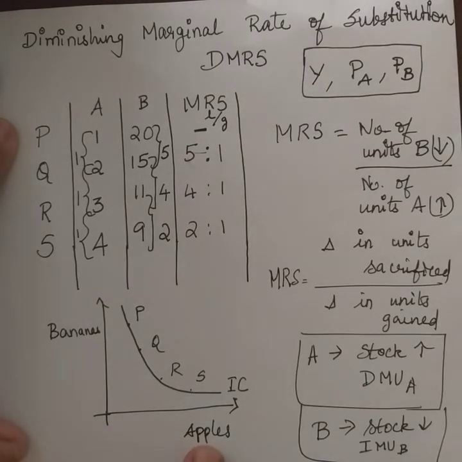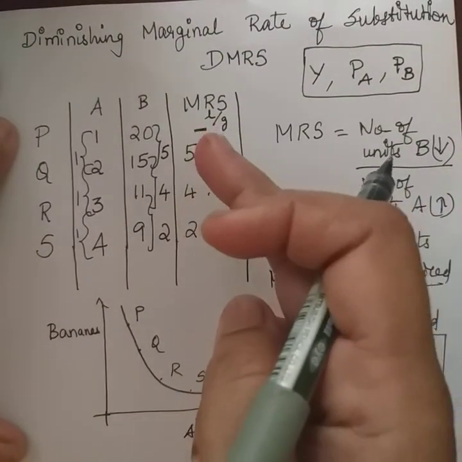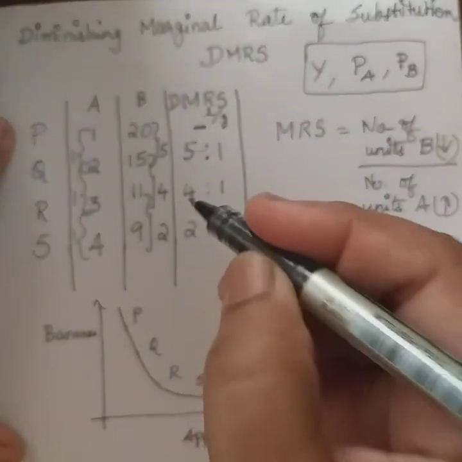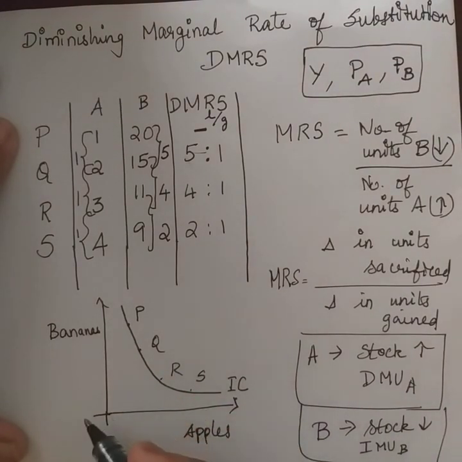And this product will be substituted in the place of the other. So the rate at which the substitution is happening is falling, or there is a diminishing marginal rate of substitution. Right? So that is why the indifference curve will be convex to the origin. Hope you have understood the DMRS concept. Thank you.